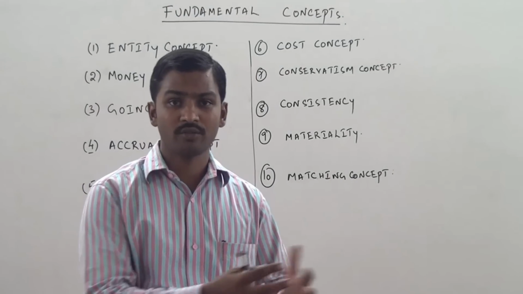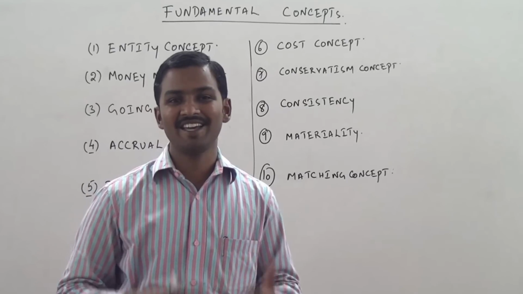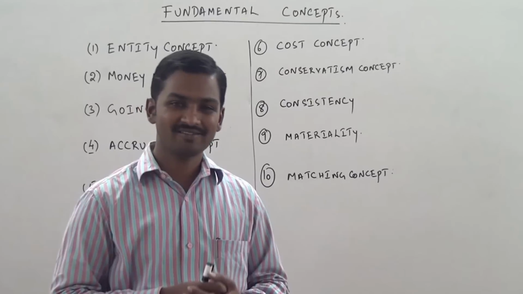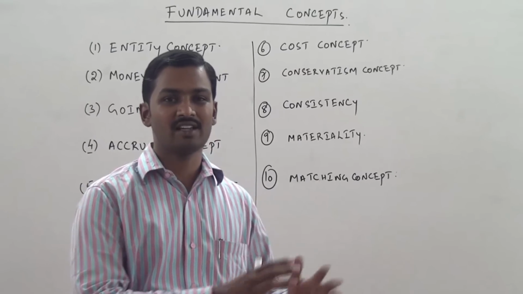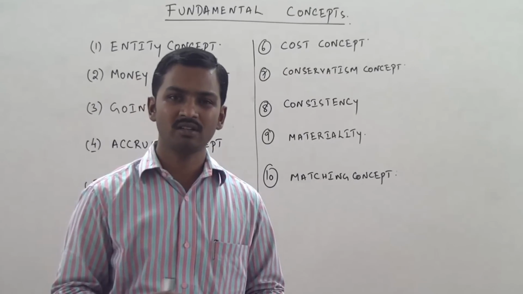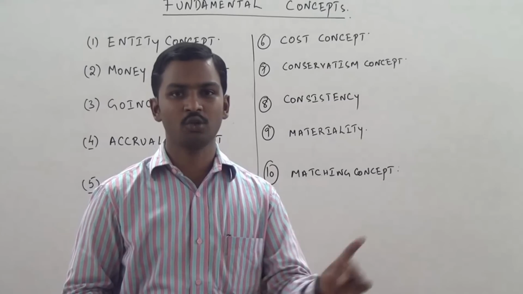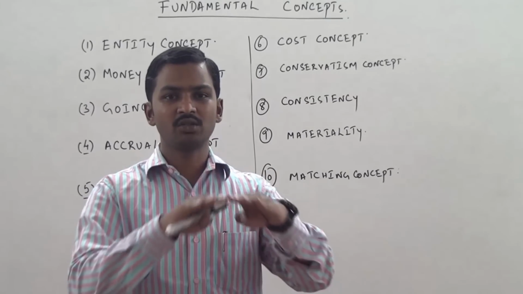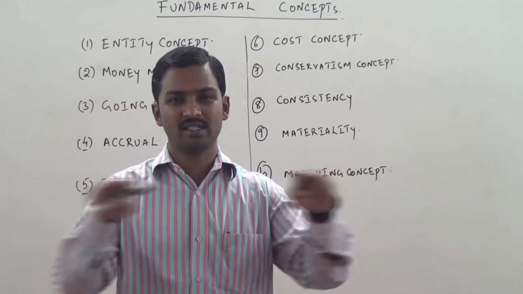To calculate depreciation, you have so many options available. Now the question comes, can I change the methods every year? This year I follow FIFO, next year I follow LIFO. This year I follow SLM, next year I follow WDV. Is it possible? Can you do that? The answer is no. You cannot do that. The accounting policies have to be followed on a horizontal basis.